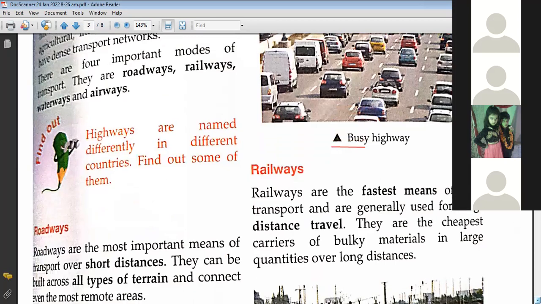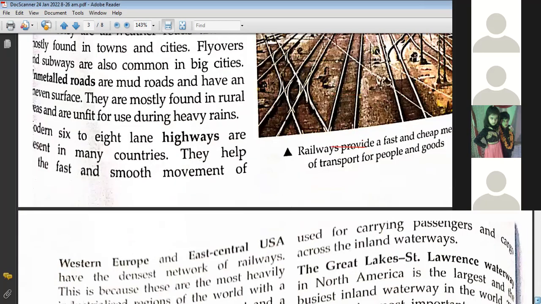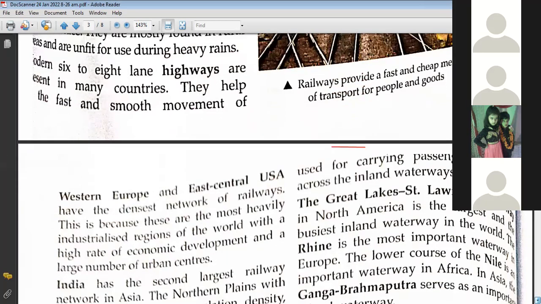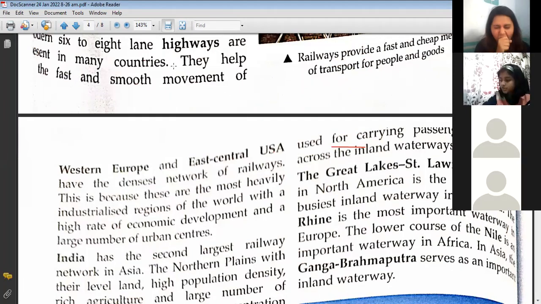Next, they have said that Western Europe and East Central USA have a vast network of railways. What do they have? Or we can say a dense network of railways, right? What do you mean by dense? You got to know the meaning of densest. Ma'am, like the most dense. Right, the most dense. Yes, so Western Europe and Eastern Central USA have the densest network of railways.